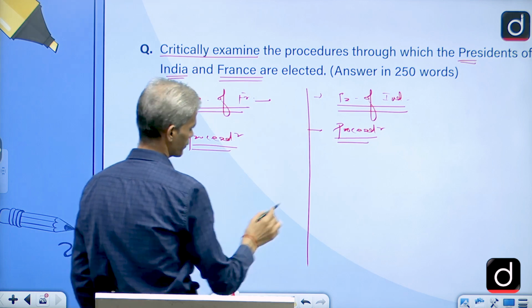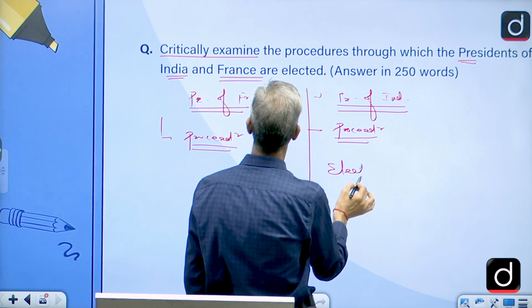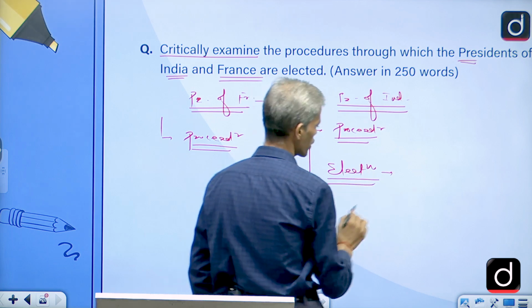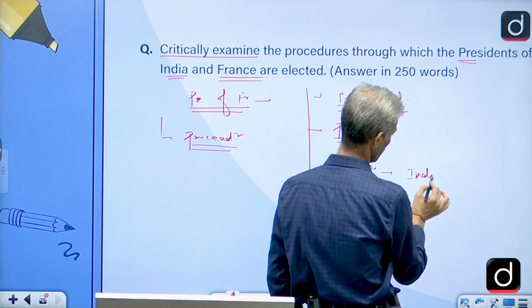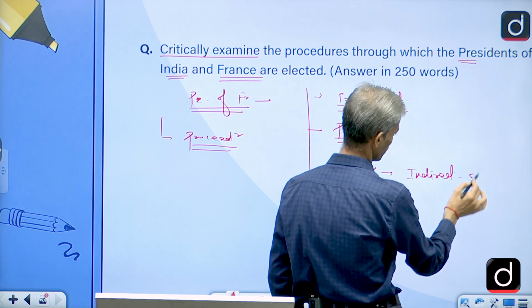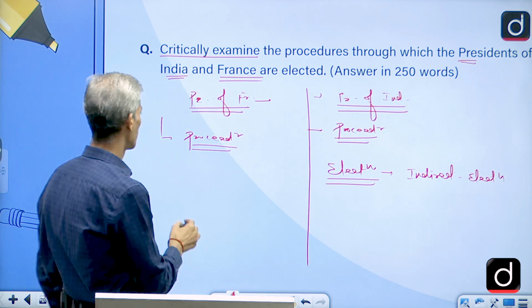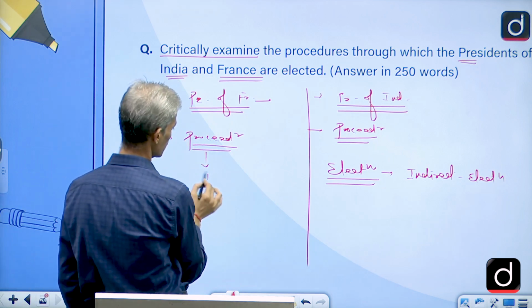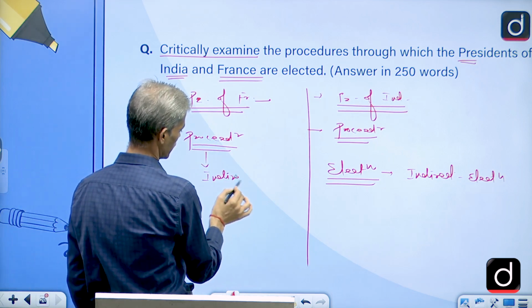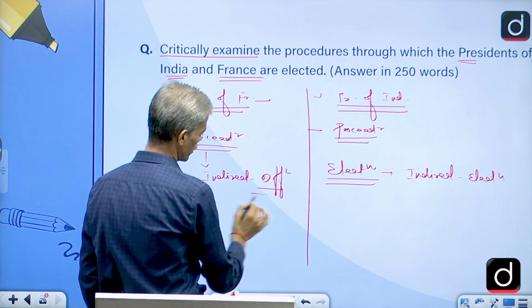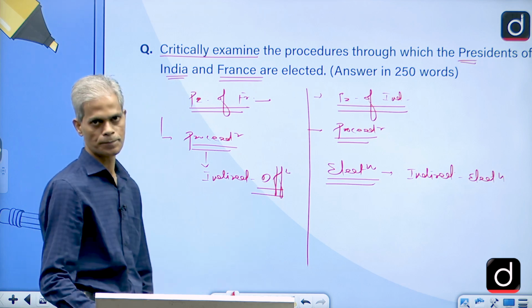their elections. When we talk about the elections, we know that our presidential election is done through an indirect mode of election. However, the election of the president in presidential forms of government like the US and France is also indirect only, but there is some degree of difference. What is that degree of difference? That is what you have to highlight.